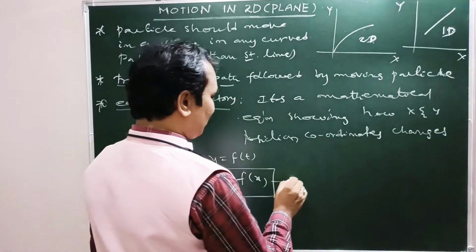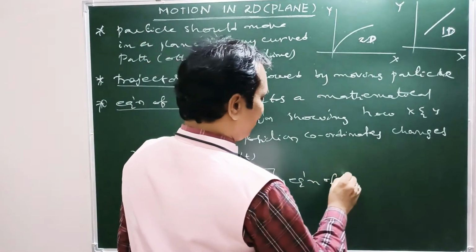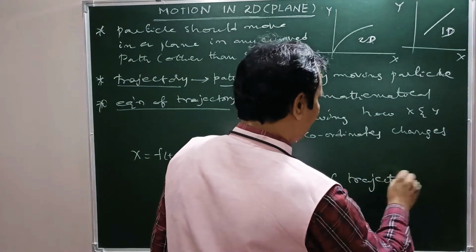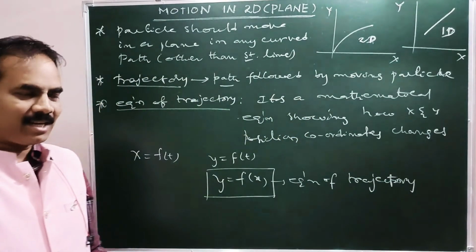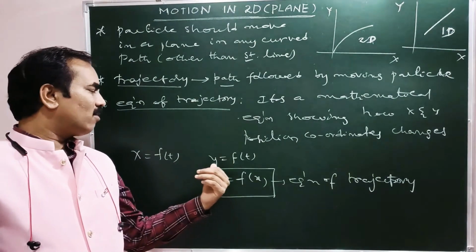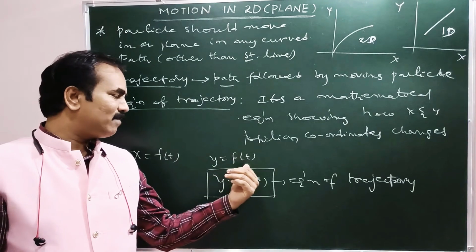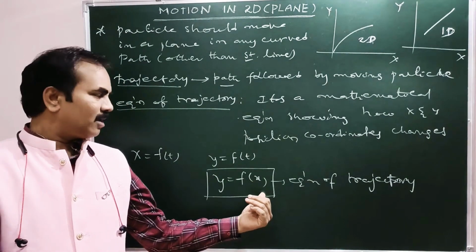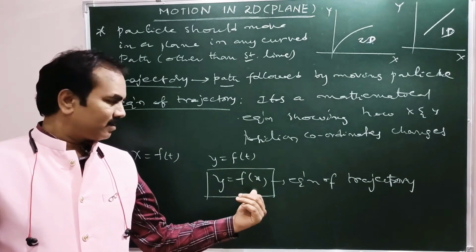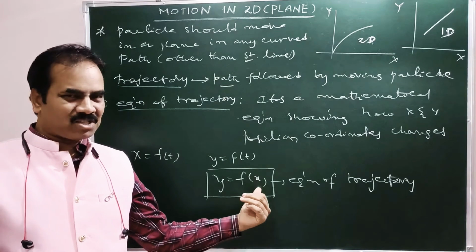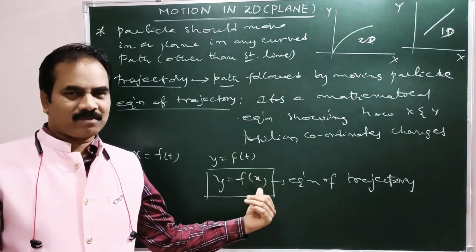Equation of trajectory. Right? So what is my equation of trajectory? If the x coordinate is a function of time and the y coordinate is also a function of time, then if y equal to f of x, see here this expression showing how y changes with x, meaning y is a function of x.